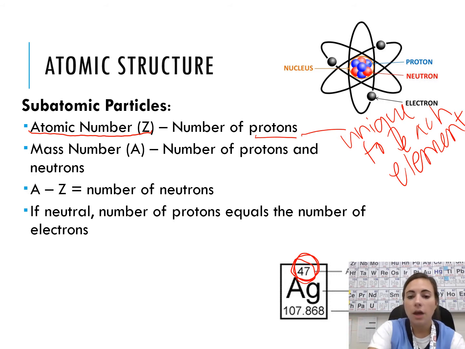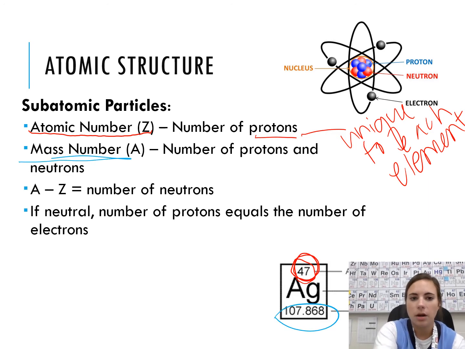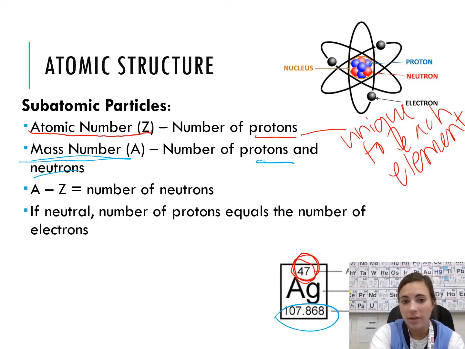All right? The other number that's on the periodic table is the mass number, and that's protons and neutrons. And there's a reason why it's a decimal point on the periodic table. We're going to talk about that in a minute. But if we're given the mass number and we are given the atomic number, we can subtract the two in order to get the number of neutrons.